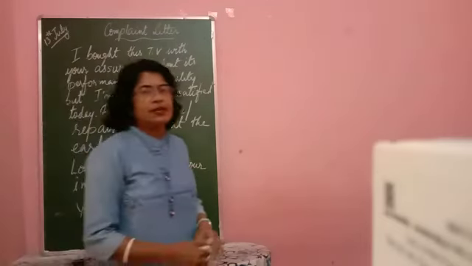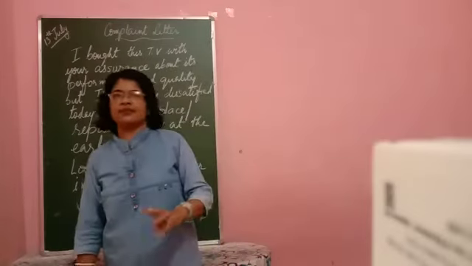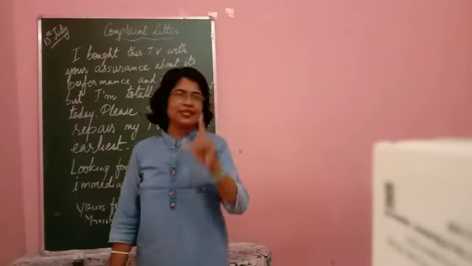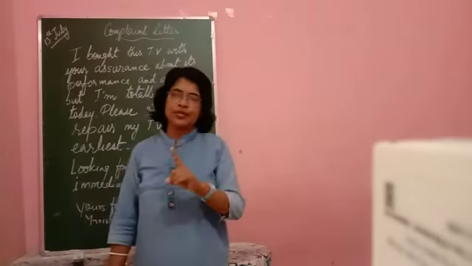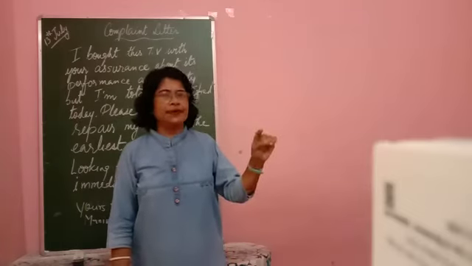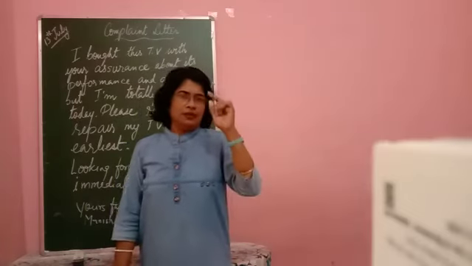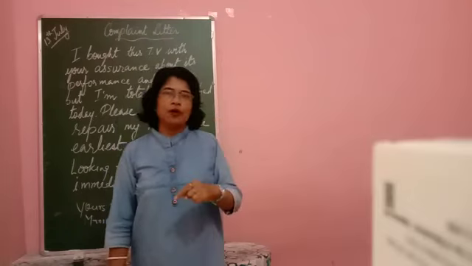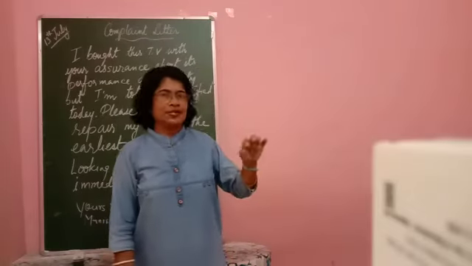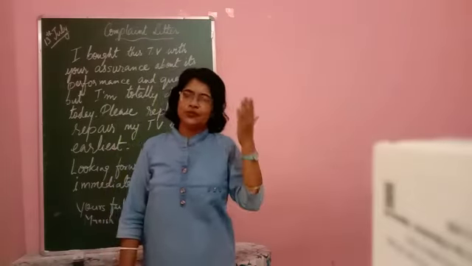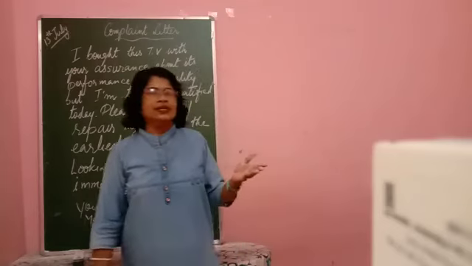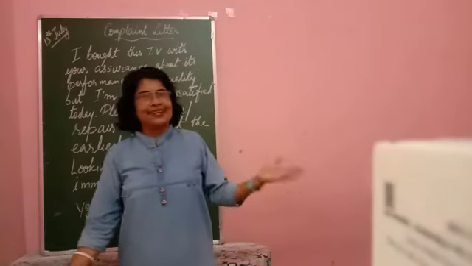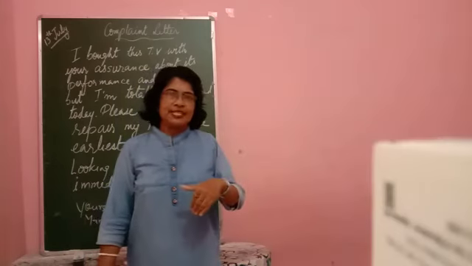Be very careful about the content. Make 3 paragraphs. In the first paragraph, you need to mention the details of the product: the name of the product, the brand of the product, the bill number, the date we have bought on. So many things have to be mentioned, and we also need to mention whether it was found to be damaged or it had stopped functioning suddenly. Then we move on to the nature of complaint.